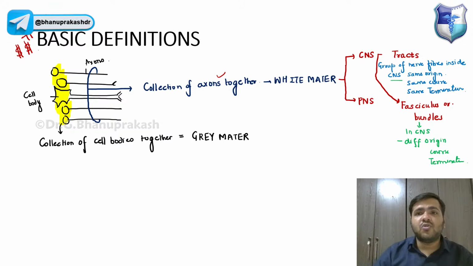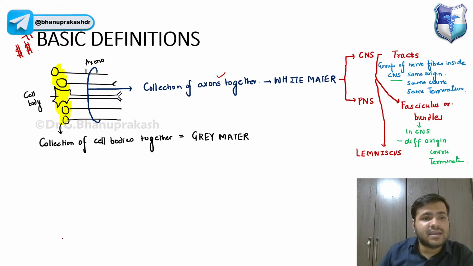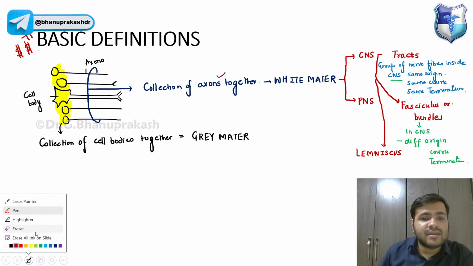Now coming on to one more term that you will encounter every time, that is lemniscus. So we have one more term called lemniscus. Basically, it is the ascending sensory fibers in the brainstem.